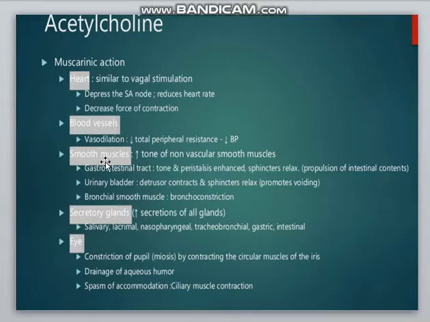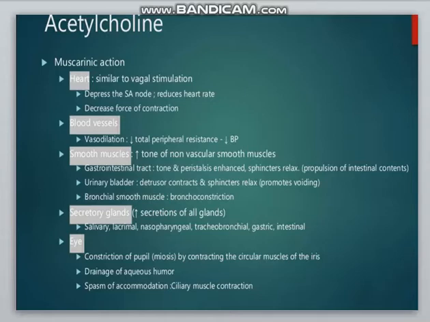On the smooth muscles, the acetylcholine increases the tone of non-vascular smooth muscles. On the gastrointestinal tract, the tone and peristalsis are enhanced and the sphincters relax, which propels the intestinal content. On the urinary bladder, the detrusor contracts and the sphincters relax.